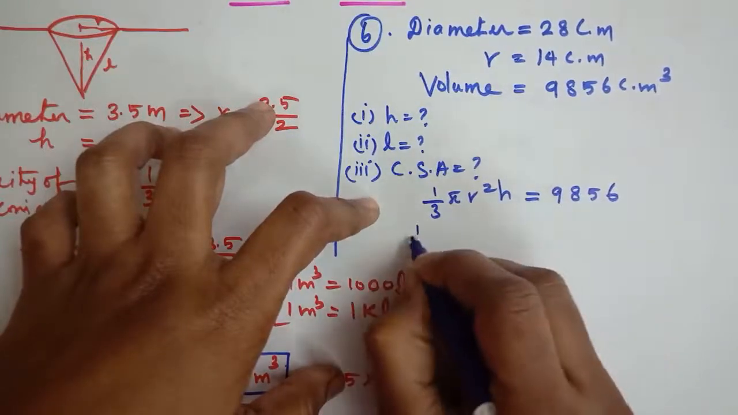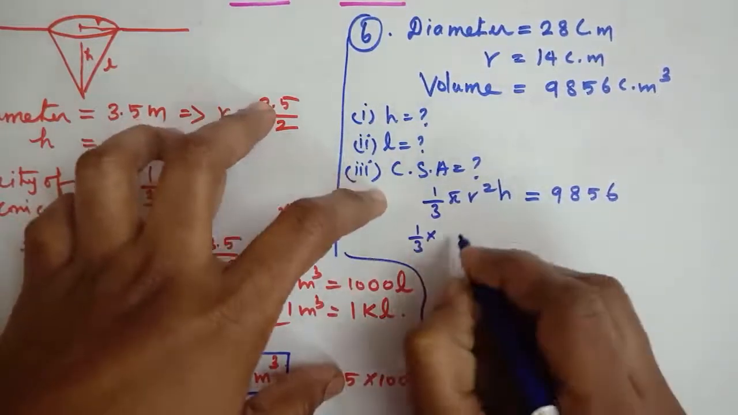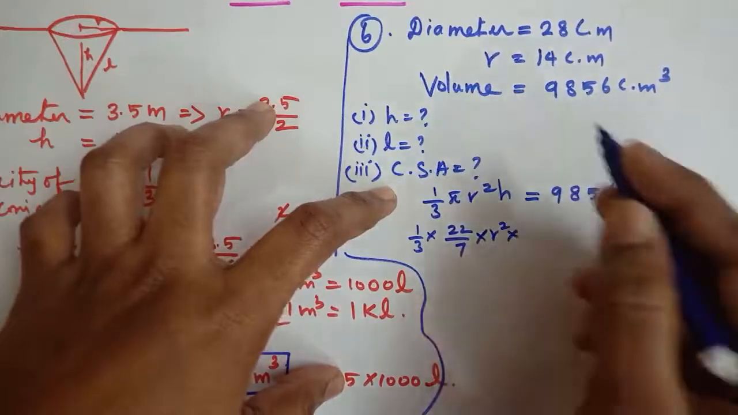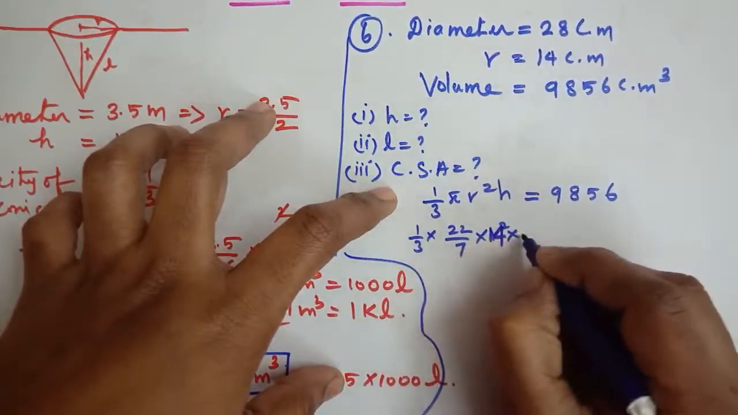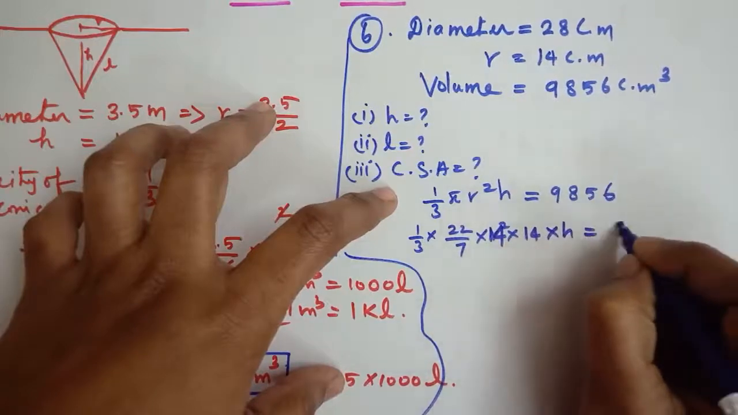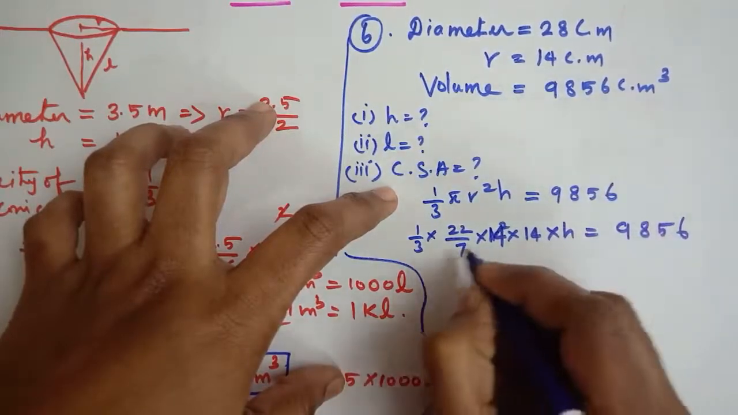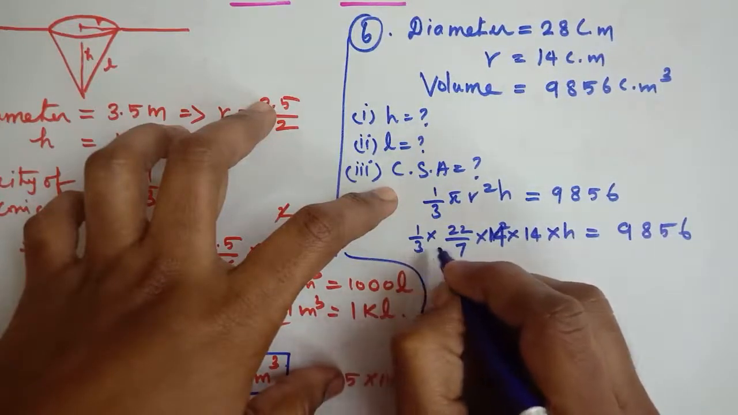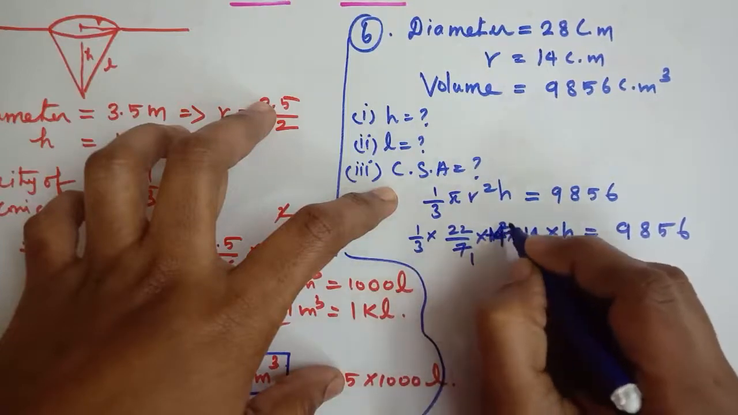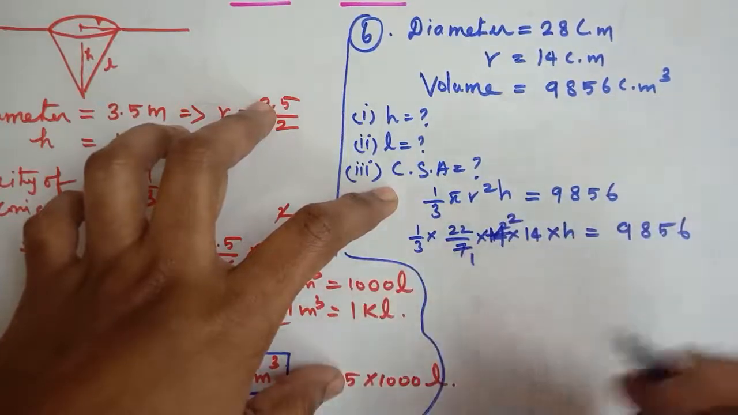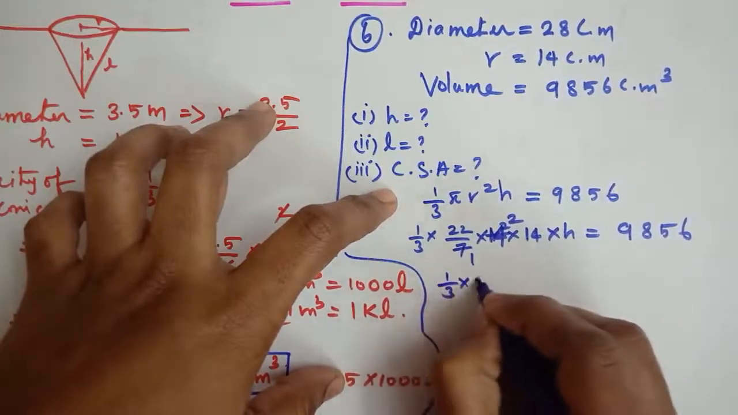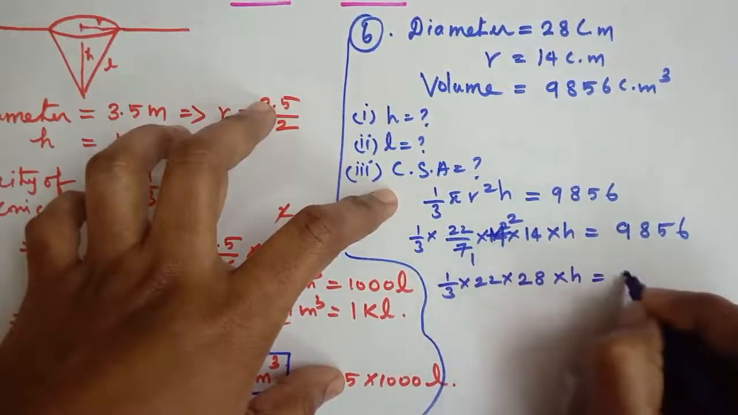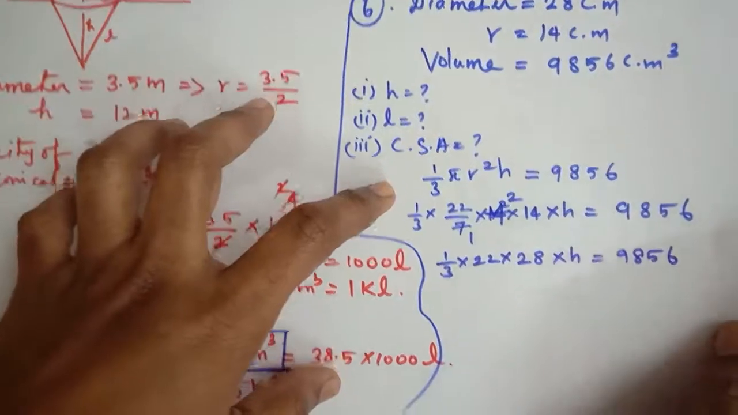Then therefore 1 by 3 into 22 by 7 into r squared, what is r squared? 14 into 14, so 14 into 14 into h is equal to 9856. Is it clear? Here you can cancel it. 1 7, this is 2, so this much only. 1 by 3 into 22 into 2 into 14, 28, so 28 into h is equal to 9856. You can do any method, no problem, okay students.